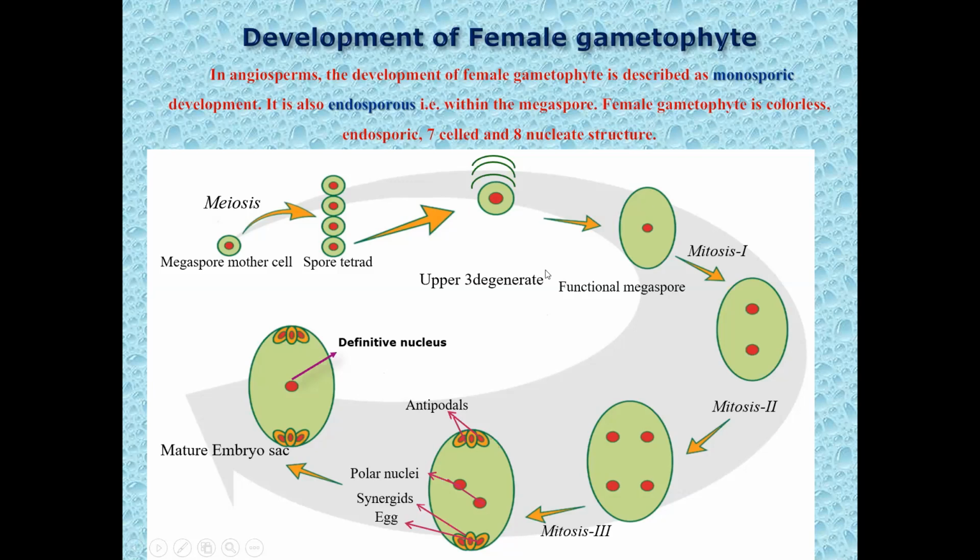Okay. Now this is the functional megaspore which we get. The functional megaspore is further germinated and undergoes further mitosis, because it is haploid now. So it will never undergo meiosis. It undergoes mitosis and ultimately produces the female gametophyte.